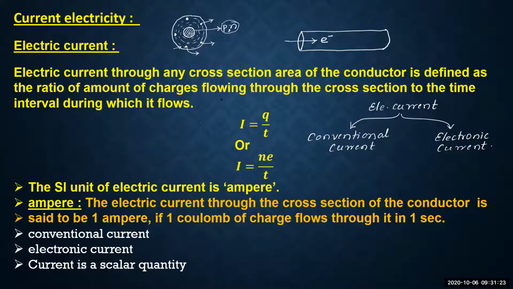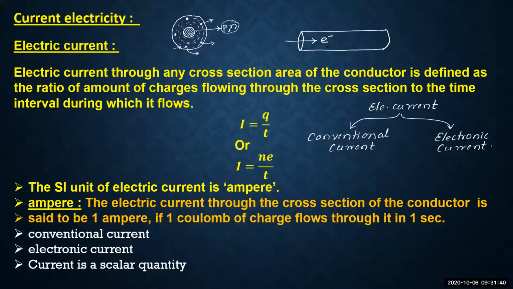So if we say that the charges are flowing, then always remember that the electrons are flowing from one end of the conductor to another end of the conductor.